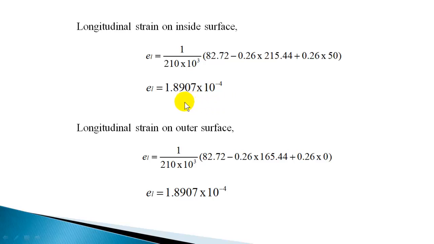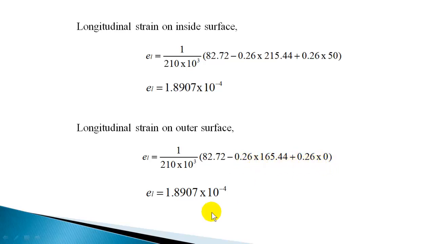And on the outside surface we need not find out the longitudinal strain, but for verification purposes you can check that the longitudinal stress will remain constant, but hoop stress and pressure you have to change. So hoop stress has decreased, even pressure has decreased. But one term is minus, the other term is plus.